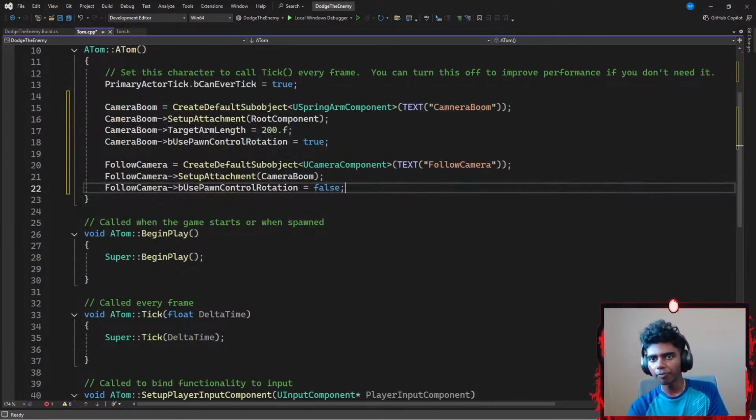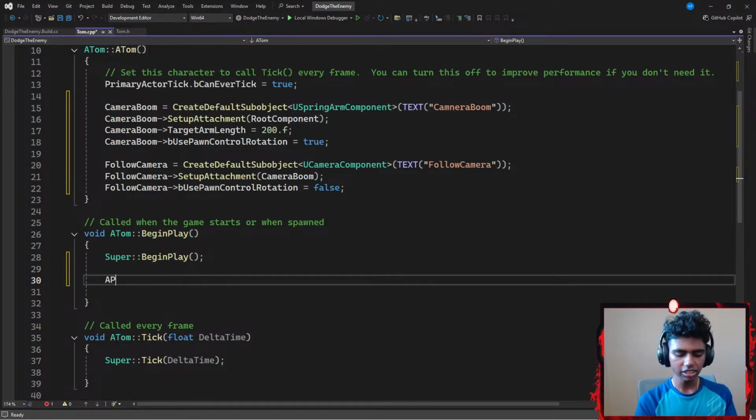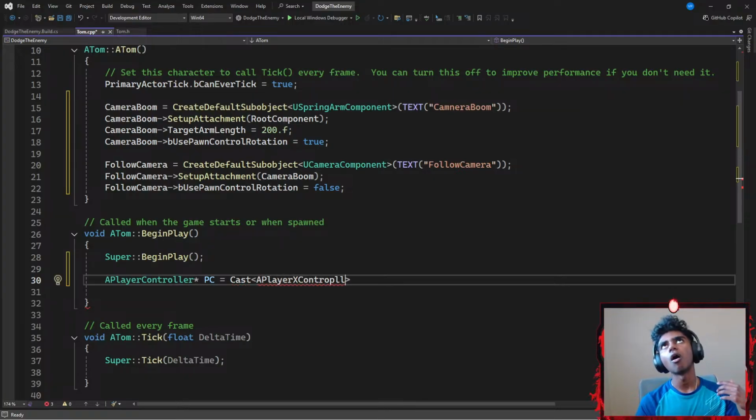Finally, once I'm done with that part, I'm going to go under my begin play and get my player's controller. I'm going to go with a player controller, which is going to be represented by a pointer called something like PC. That is going to be equal to cast. The reason I cast it is to check which player controller I'm talking about, because in one program I could have more than one character, more than one actor, more than one pawn. This is like a filter that checks only if the player controller that has been initiated through my pawn's character class is going to be accepted for this content here.